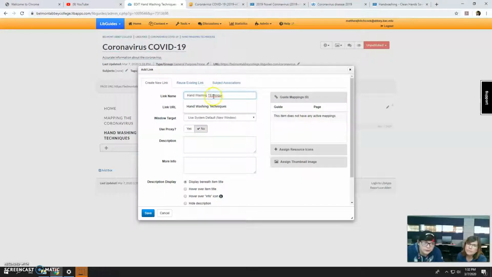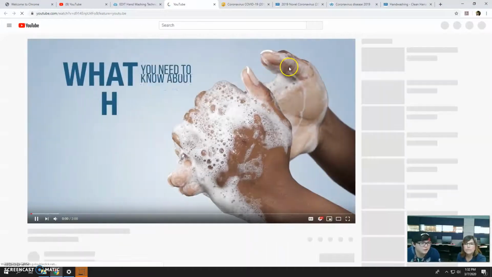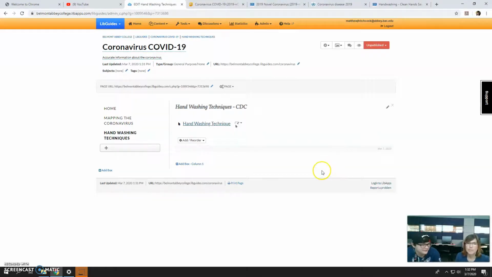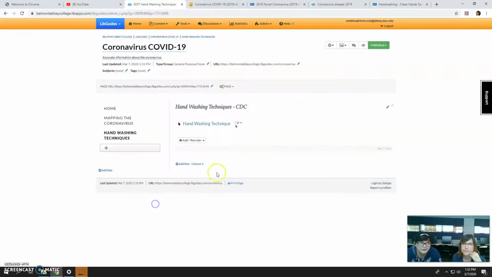There we go. And now we should be able to click that, and boom. There it is. All right. Is that everything you'd like? All right, so now we're going to publish it. Change status and share. Published. And just press save. Save. Save. Close. And that's your LibGuide.